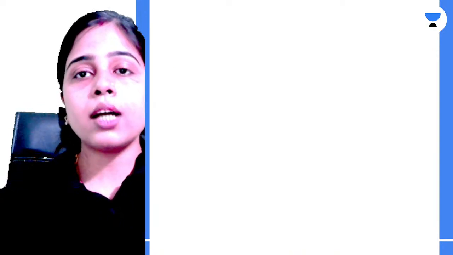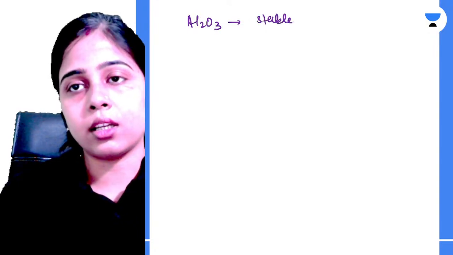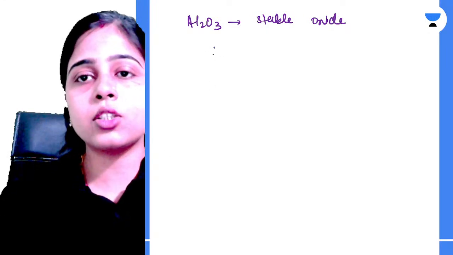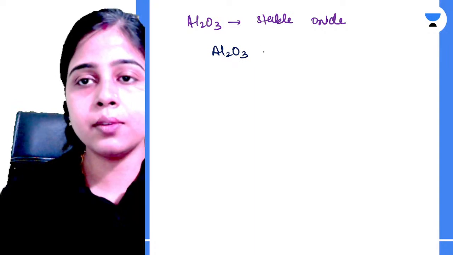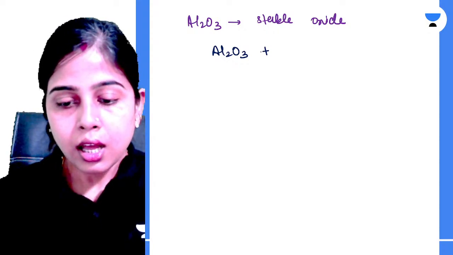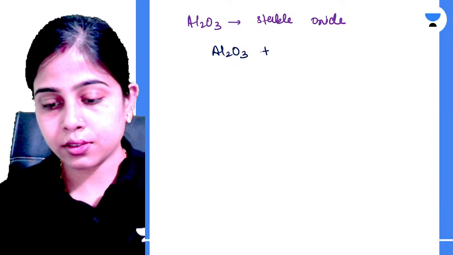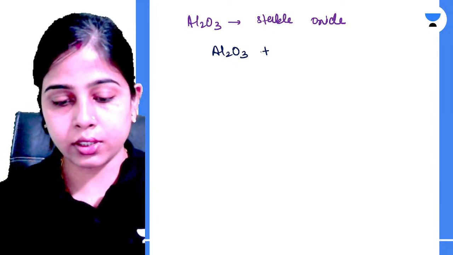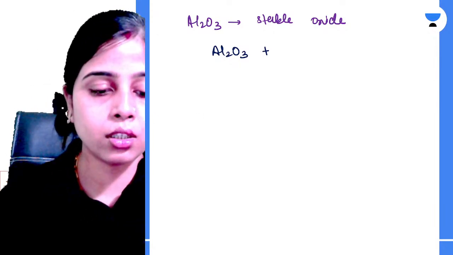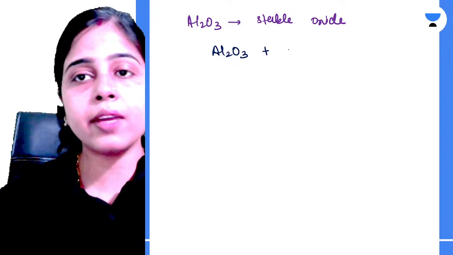Okay. So as you all know, aluminium oxide is a very stable oxide. ठीक है, ये एक बहुत ही ज़्यादा stable oxide है. So if you are thinking that you react aluminium oxide, no voice. Are you sure, Ramesh Alam, that no voice is there? Okay. So it's perfectly all right. I doubt you have a problem in your system. So please check that. So aluminium oxide is a very stable oxide.